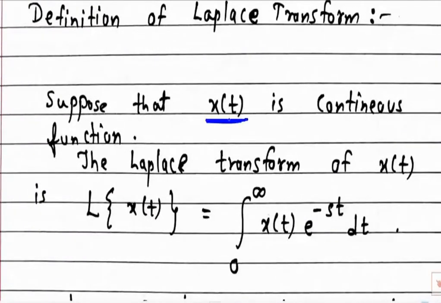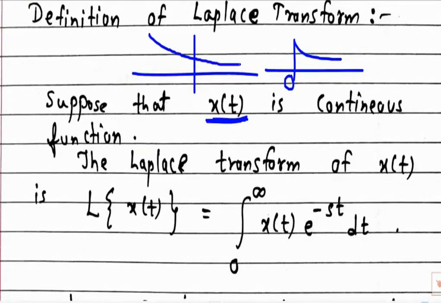X of t is a continuous function. Continuous means it is present for all times. Means it is present from 0 onwards, or maybe it can be like that. The meaning is that it is continuous in nature. So I have considered one function x of t which is a continuous function. Now we have to determine the Laplace of this.